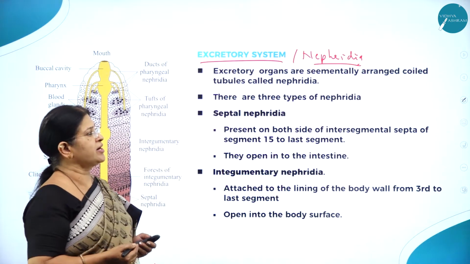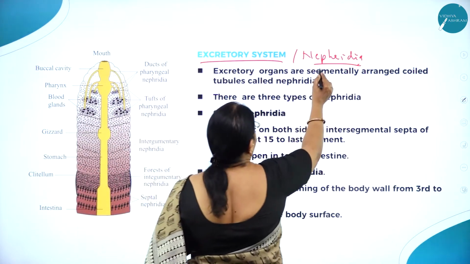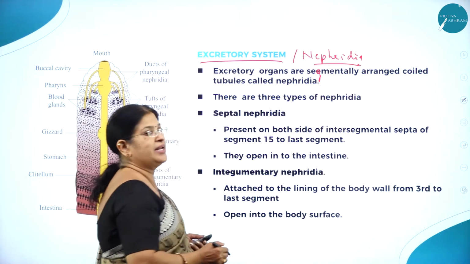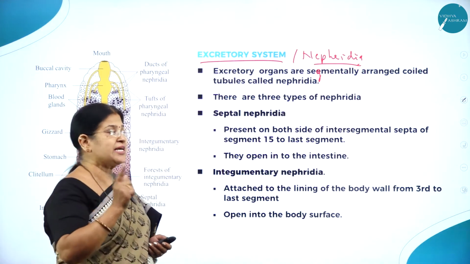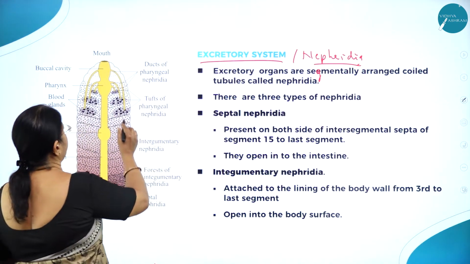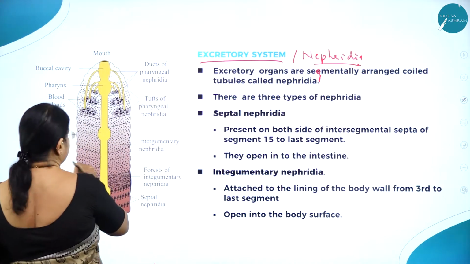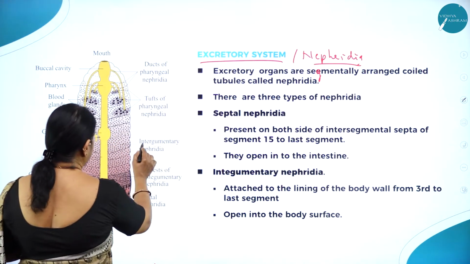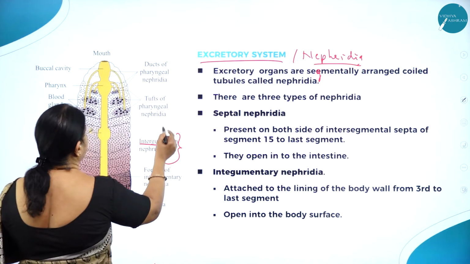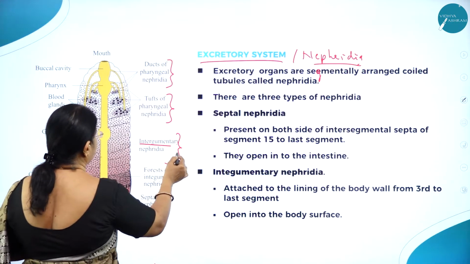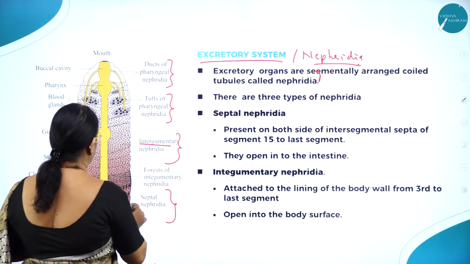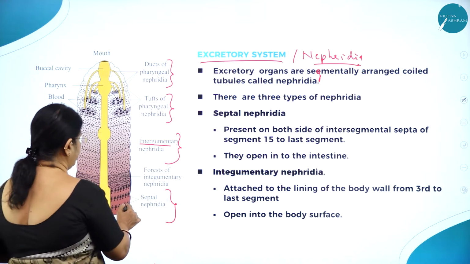So, excretory organs are segmentally arranged. What do you mean by segmentally arranged coiled tubules called nephridia? Each segment of the body will have nephridia. Here you can see the gizzard, stomach, then clitellum. Then you can call this the integumentary. Ducts of pharyngeal nephridia, tufts of pharyngeal nephridia, then septal nephridia. Here you can see the septal nephridia.